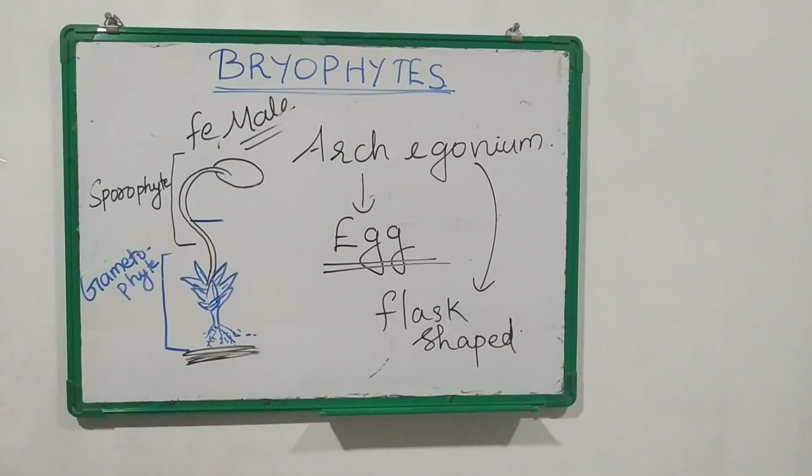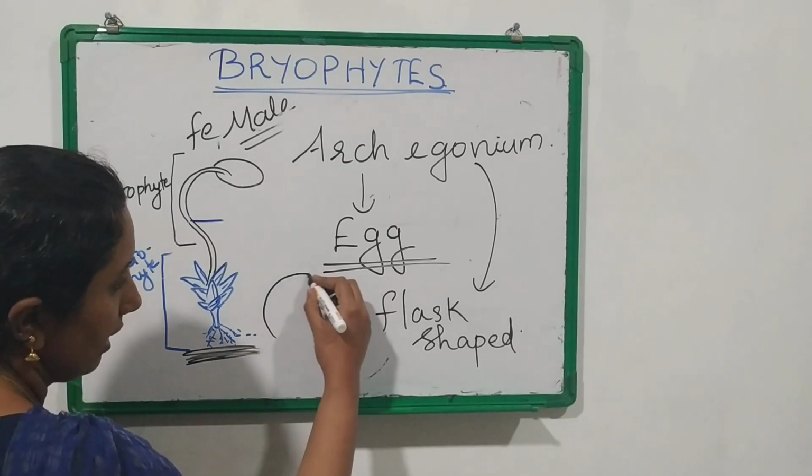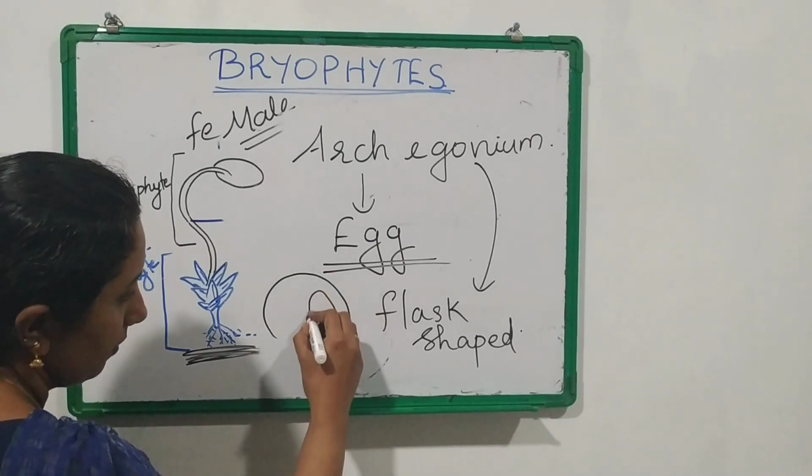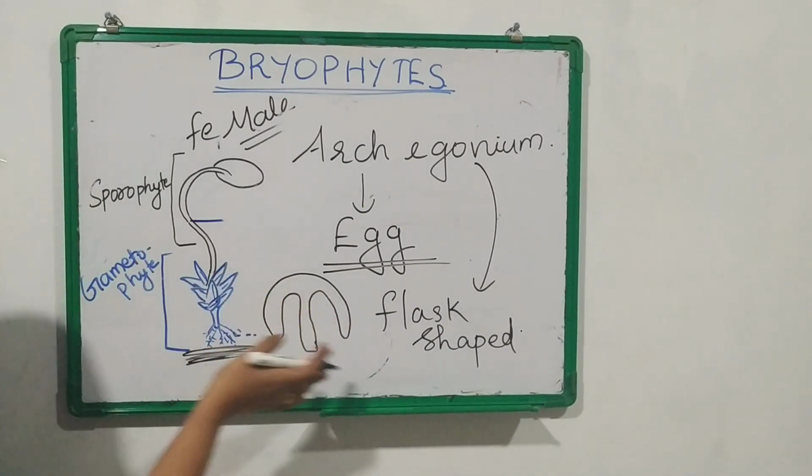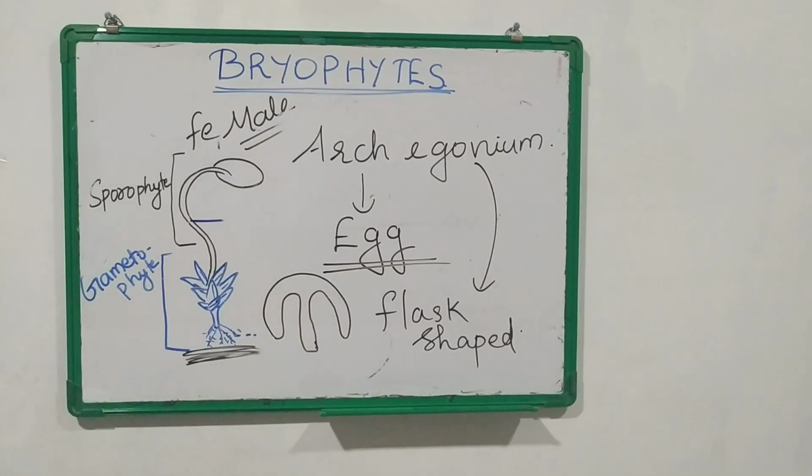Okay, the shape of archegonium, it will be a flask-shaped structure. That is, it will be a structure roughly like this. So the archegonium will be a flask-shaped structure and it will produce the female gamete known as egg.